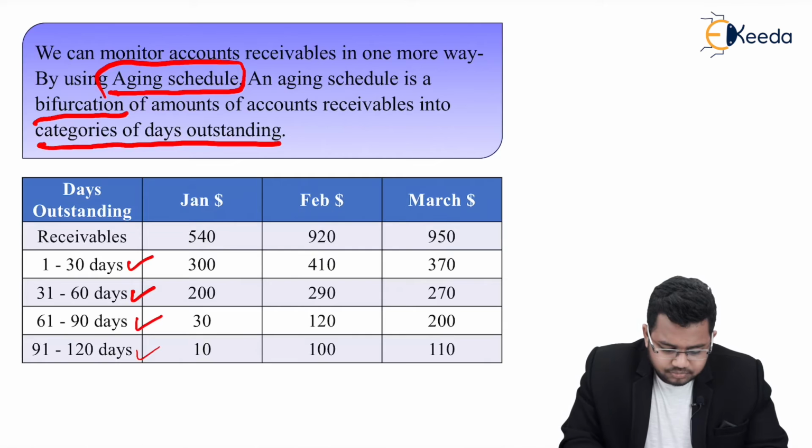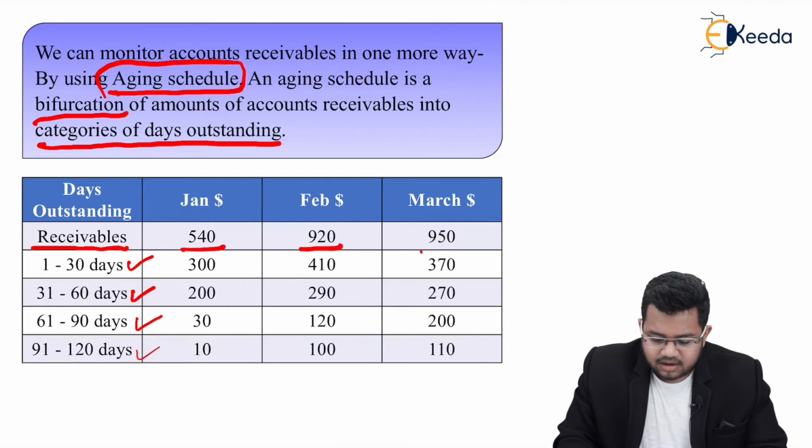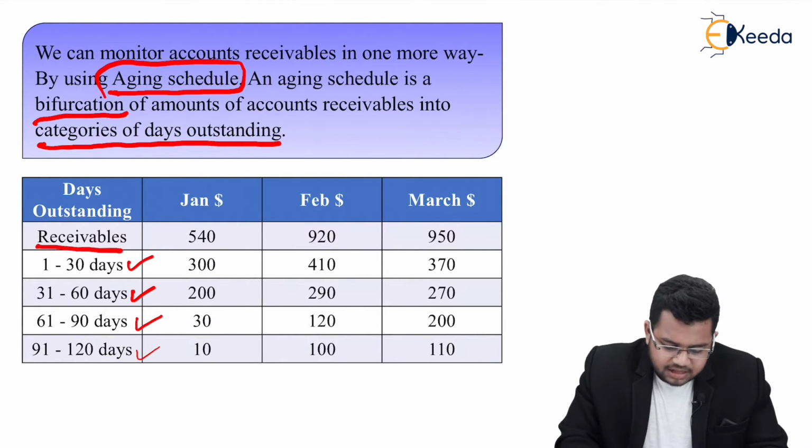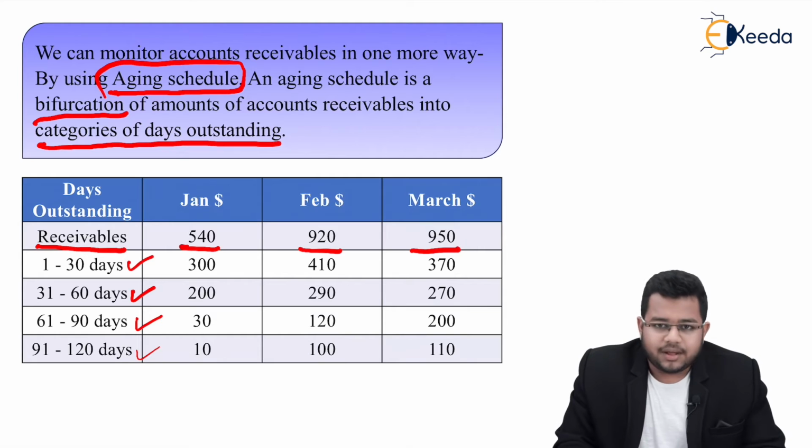So let's say receivables in Jan are 540, Feb are 920 and March are 950. Now receivables for January are $540, for Feb $920 and for March $950. So now I have the balance of receivables.